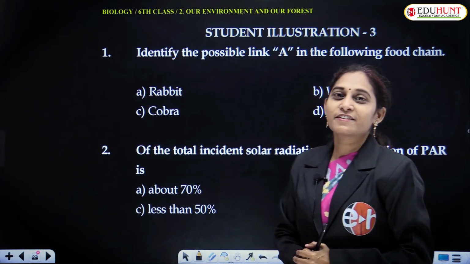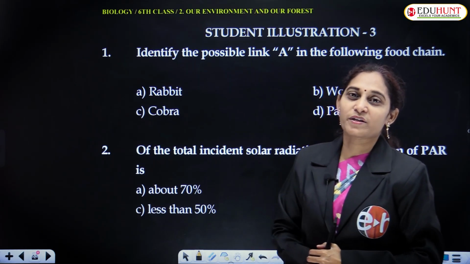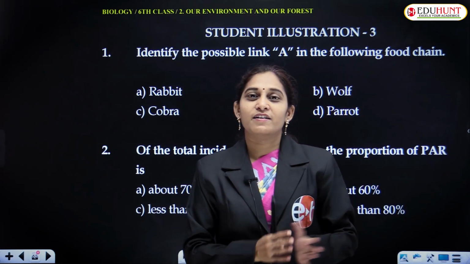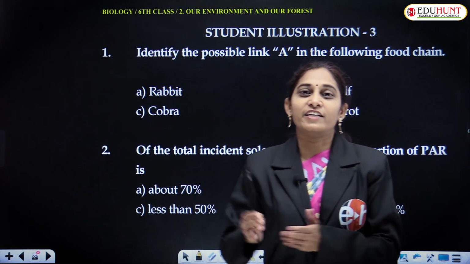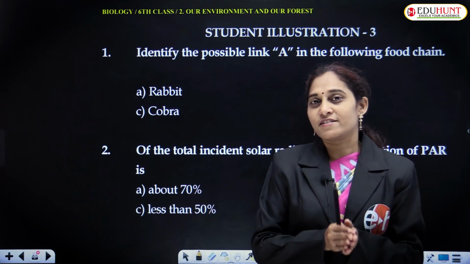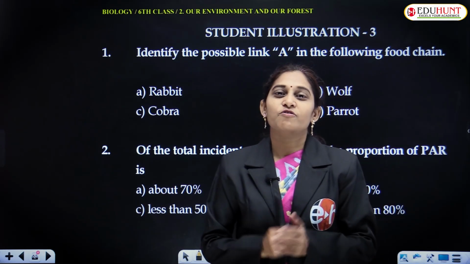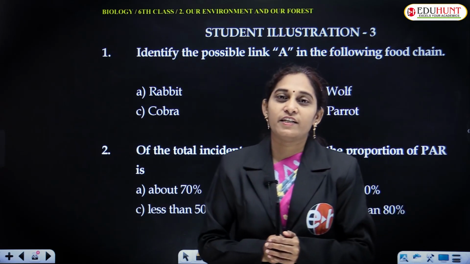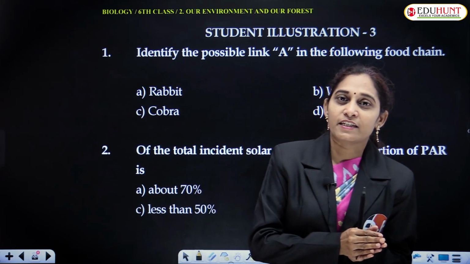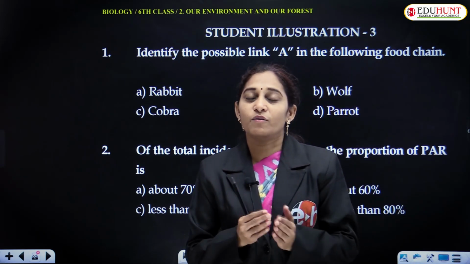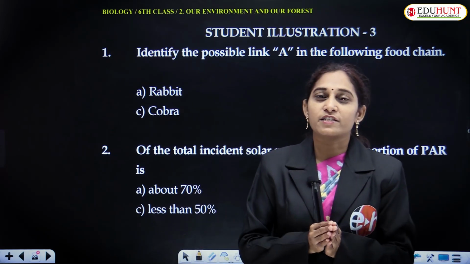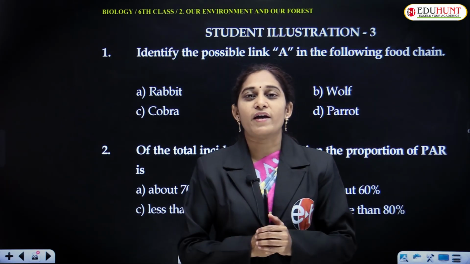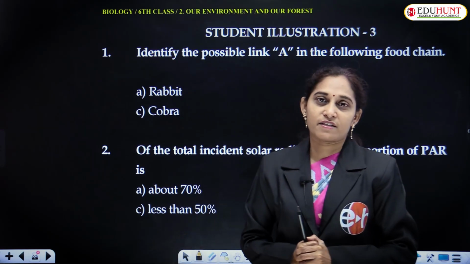In this session, we are going to answer multiple choice questions based on food chain. We already discussed the food chain and the various stages. The stage is called a trophic level in the food chain. What is a food chain, what is the ultimate goal of a food chain, and how the energy lost by one organism or group of organisms in a single trophic level goes to the next trophic level. All these things we have discussed in detail in the previous session.